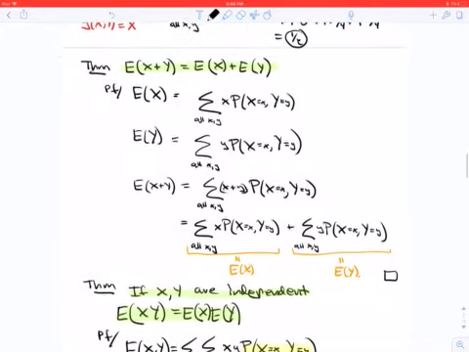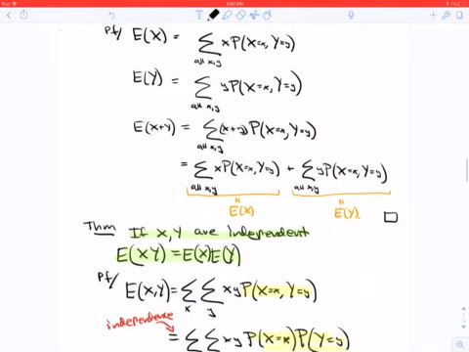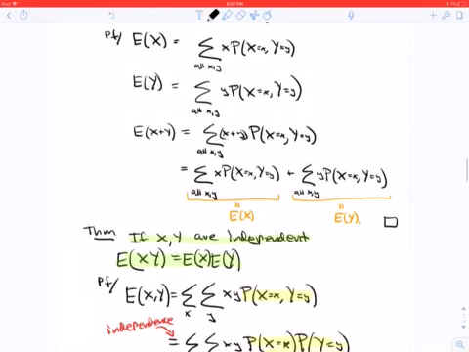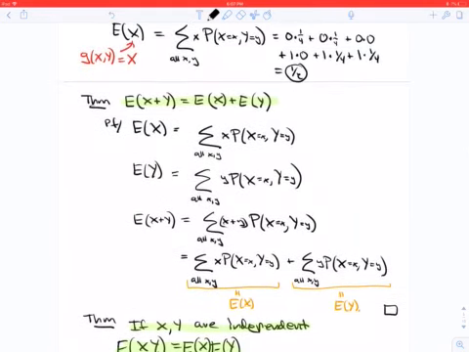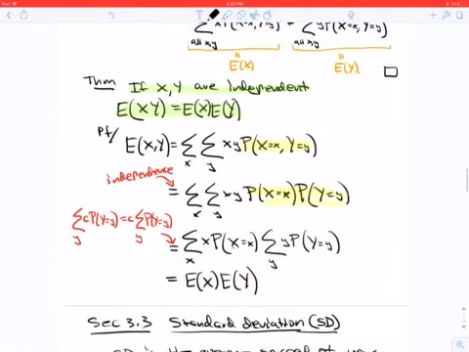And so using our formula for the expectation of a function of 2 variables, we can show that the expectation of X plus Y is the expectation of X plus the expectation of Y, and we can also show that the expectation of XY is equal to the expectation of X times the expectation of Y. Just be very aware that the first theorem here doesn't require any independence, whereas the second one does.